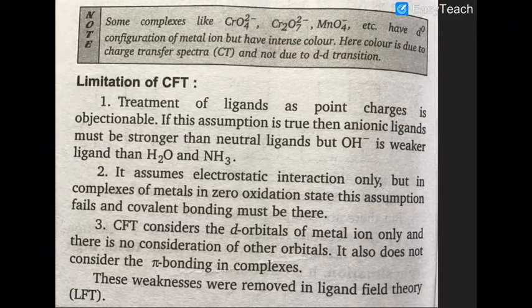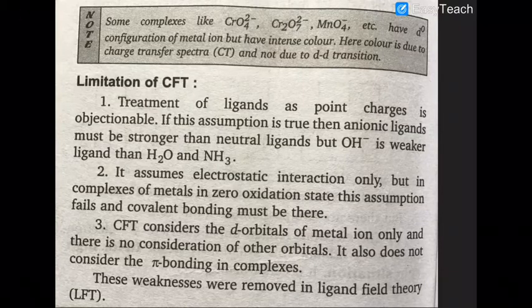Now you know that in case of paramagnetic character, there is a presence of unpaired electrons at the t2g level and also in the eg level. The more the number of unpaired electrons, that is in case of weak ligands, the compound shows paramagnetism. That happens mostly when you have very weak ligands present.